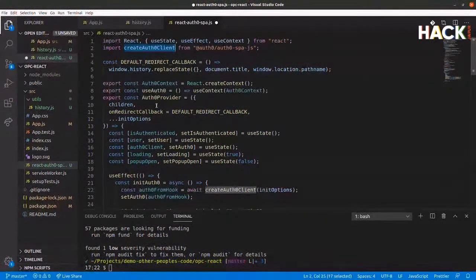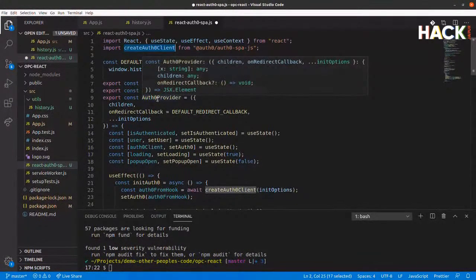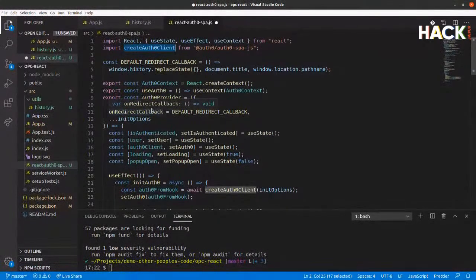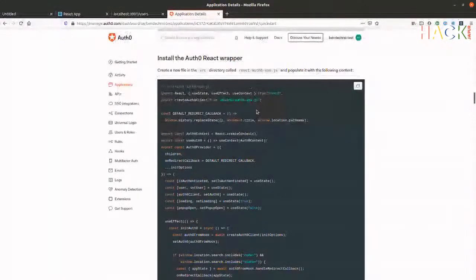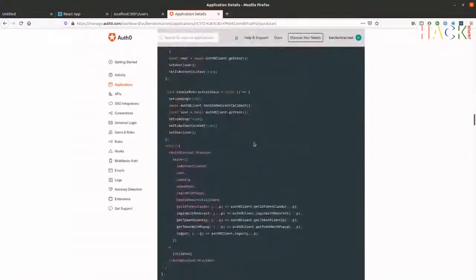What this means is that by wrapping the provider around the whole application, it's basically injecting context around the authentication status. Like, are they logged in? How do they log in? What are their user credentials? Things like that. It's wrapping all of that around the whole application. So every component in your application now has access to the context that defines the state of Auth0. I'll come back to that in a second after we've done a few more steps.